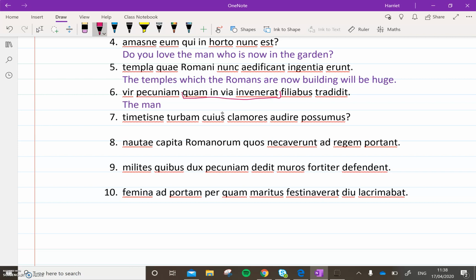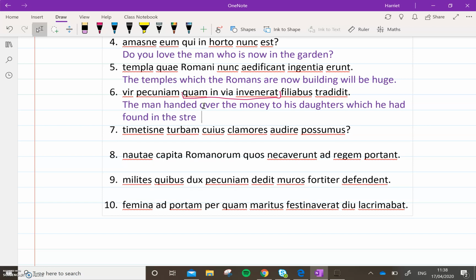Plus quam in via invenerat is like its own little section of the sentence that doesn't want to be jumbled up with anything else. So instead we go to the verb at the very end, tradidit. So the man handed over the money, filiabus, remember it's got an A in it, it's feminine, to his daughters, quam in via invenerat, which he had found in the streets. Now there's an issue with this because that makes it sound like he found his daughters in the streets, but quam here is singular, so it must be referring to pecunia because filiabus is plural. And also he didn't find his daughters in the streets.